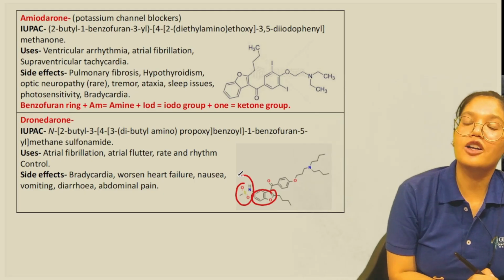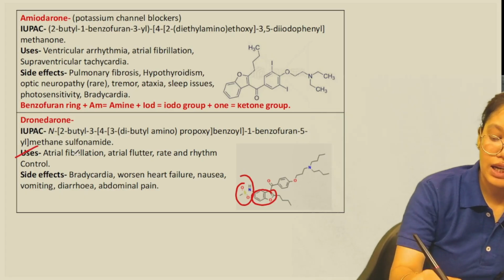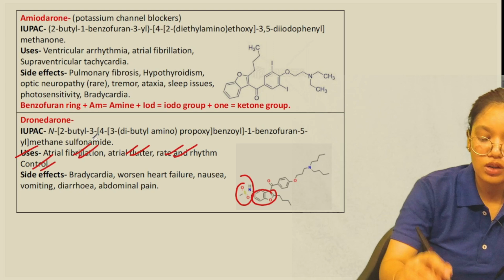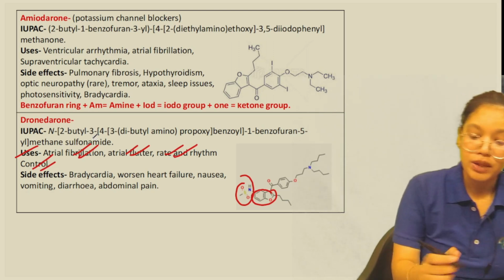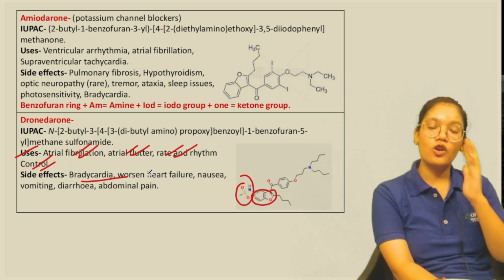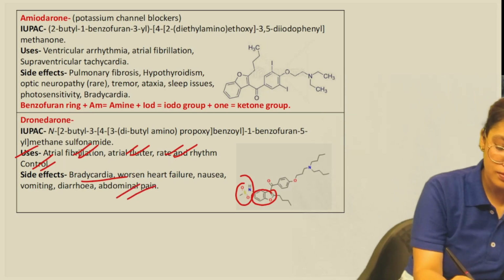It also acts by potassium channel blocking only. Then uses: atrial fibrillation, atrial flutter, rate and rhythm control. For all that we can use this. Side effects: bradycardia, worsening of heart failure, then nausea, vomiting, diarrhea, abdominal pain, all that.